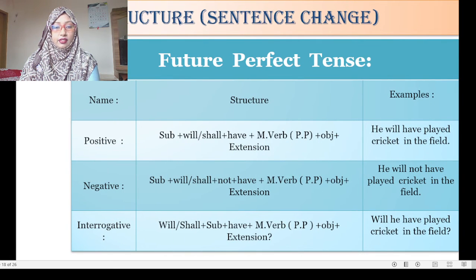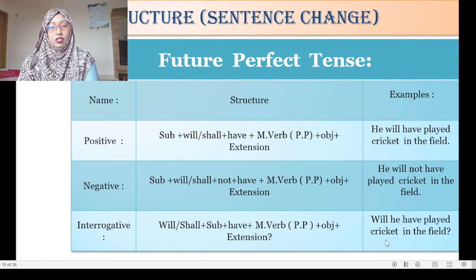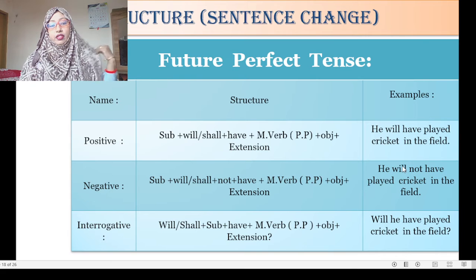Future perfect tense. The structure of future perfect tense: subject plus shall have or will have plus verb 3 plus object plus extension. He will have played cricket in the field. He will not or shall not plus have plus verb 3. So the answer will be he will not have played cricket in the field.